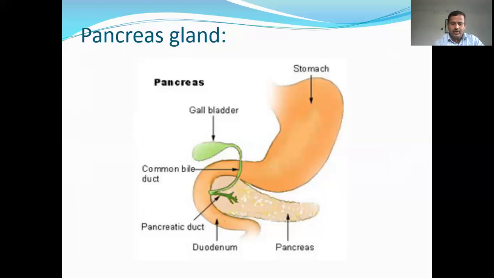Insulin plays a key role in carbohydrate metabolism. Generally, insulin reduces the blood glucose level, while glucagon raises the blood glucose level, and collectively they control the blood glucose level in the body.